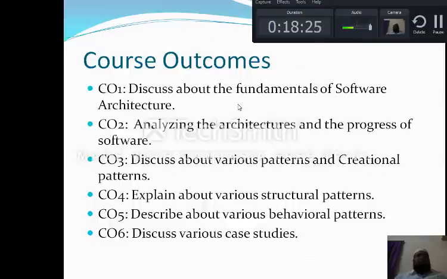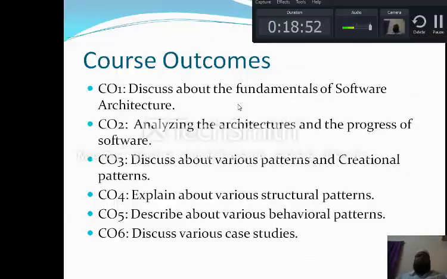And last but not the least, course outcome 5 describes the various behavioral patterns. Here also we will see the various patterns: chain of responsibility, visitor, iterator, proxy pattern. All these patterns we will discuss in course outcome 5.